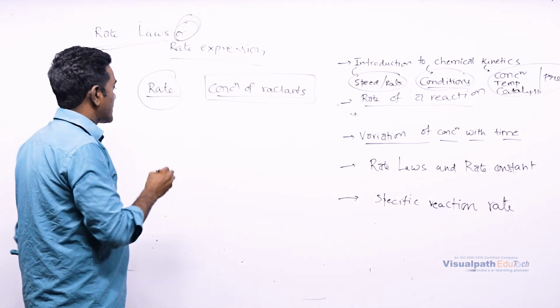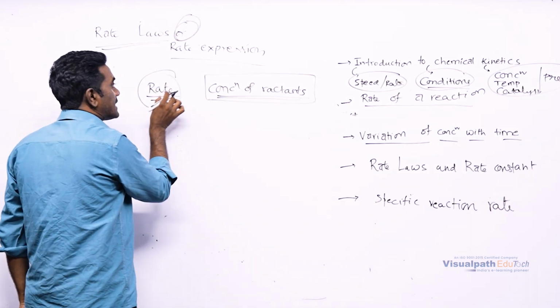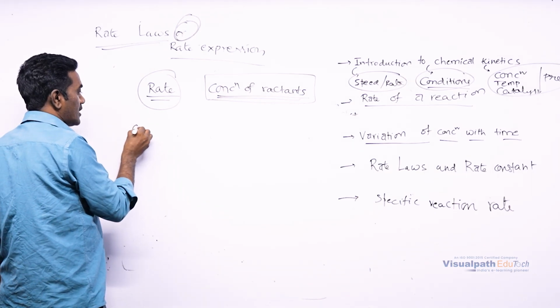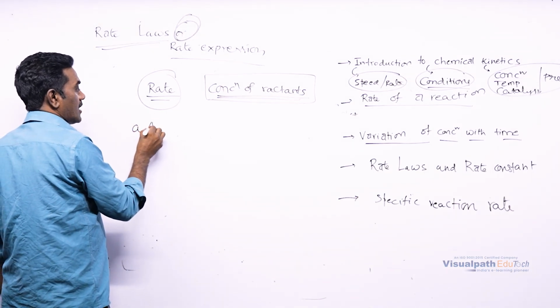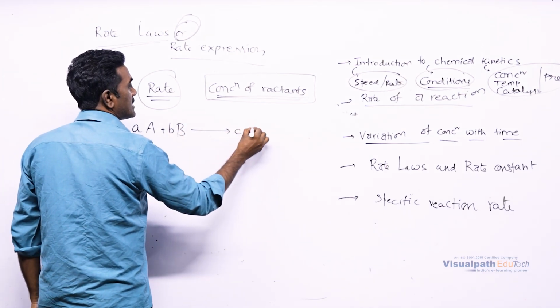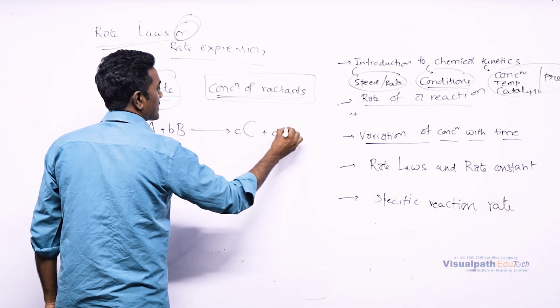Now we are going to discuss how rate is related to reactants in a general way. For example, take the equation aA plus bB gives rise to cC plus dD.